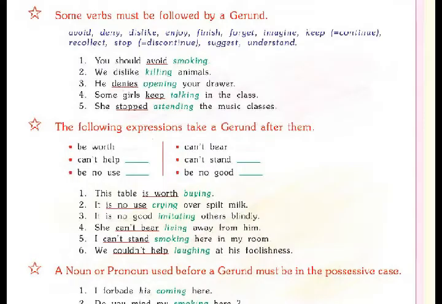Now, some verbs must be followed by a gerund. For example, avoid, deny, dislike, enjoy, finish, forget, imagine, keep, recollect, stop, suggest, understand. For example, you should avoid smoking.